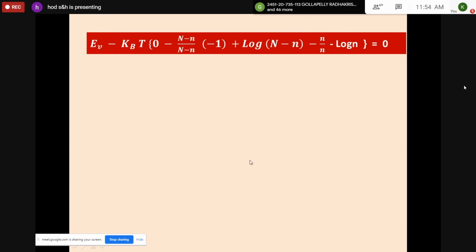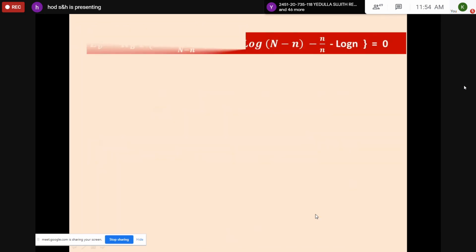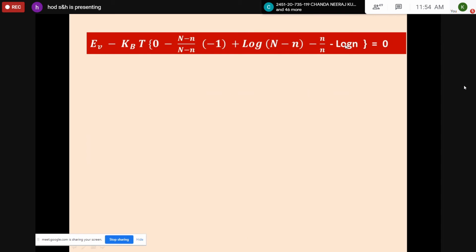The same can be applicable for small n log n, because here you have this term minus of n into log n, dou by dou n of this one. It can be n into 1 by n first term, second one log n into 1. So once you take this with the proper sign, you will be getting minus n by n minus log n. This is equal to 0. It's simple differentiation. I think all of you can do it very easily.